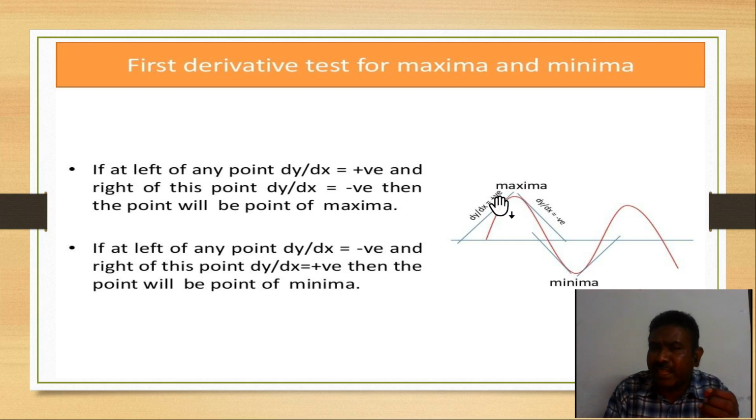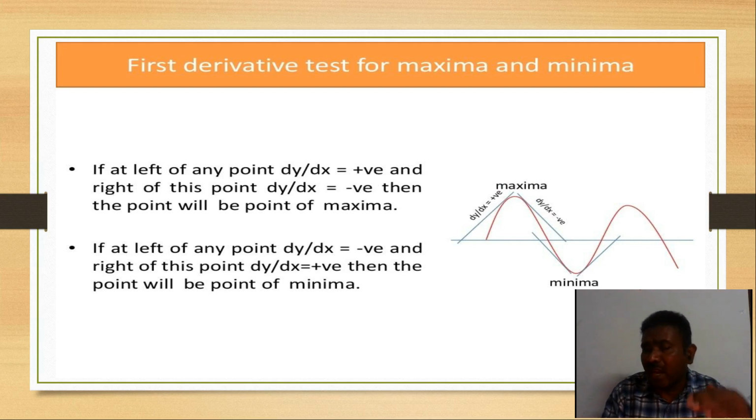Delta is what? It is a very small thing, let it be 0.1 or 0.01. So whenever you apply A minus delta in our derivative, what should you get? Positive. Whenever A plus delta, what should you get? Negative. If you get that, that point will give the maxima for us. That means dy by dx is moving from positive to negative.